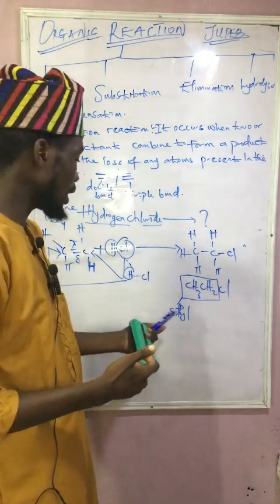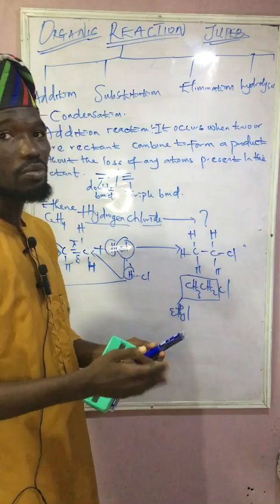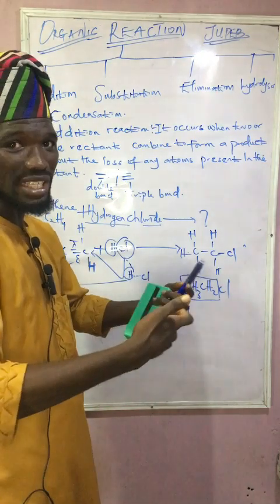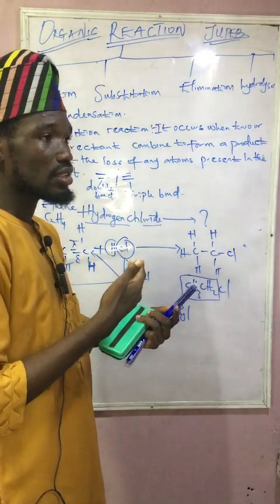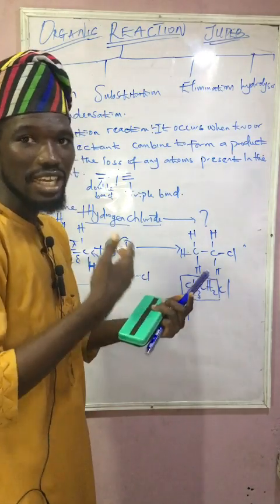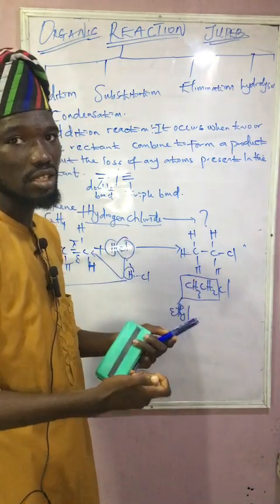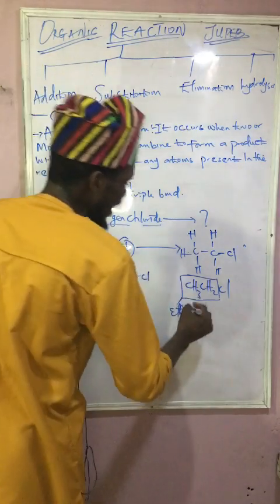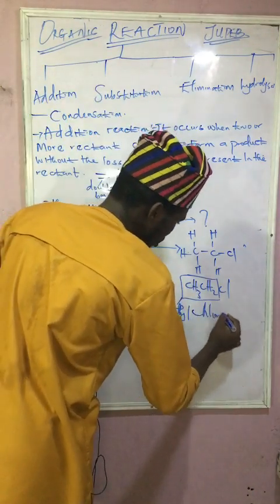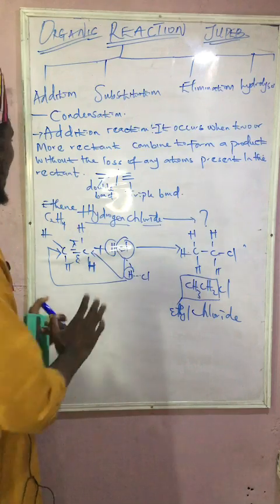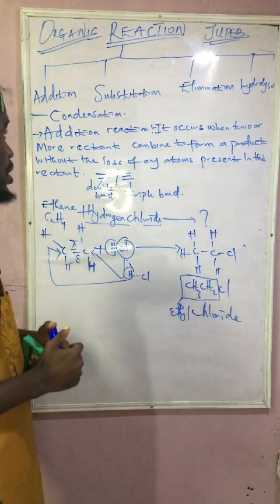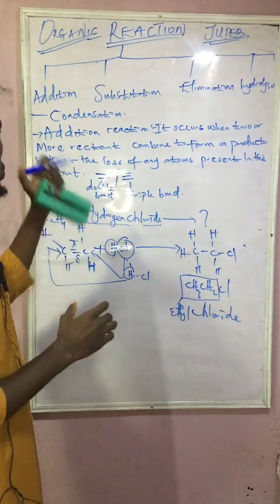Chloro. But then, if you're having an alkyl group reacting mostly with the halogens, we'll be having eth-bromide, eth-chloride, like that. Is that clear now? So with this now, I can say that I have eth-chloride. Are you with me now? So this is all about what? Addition reaction. So we'll take a look at the next one, which is a what?